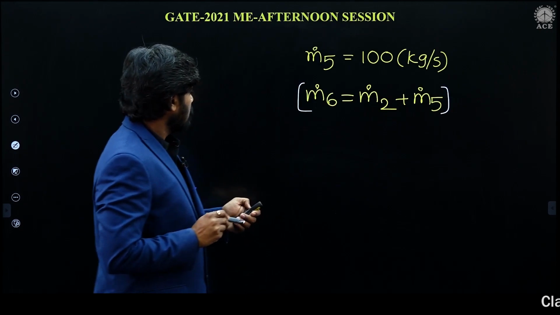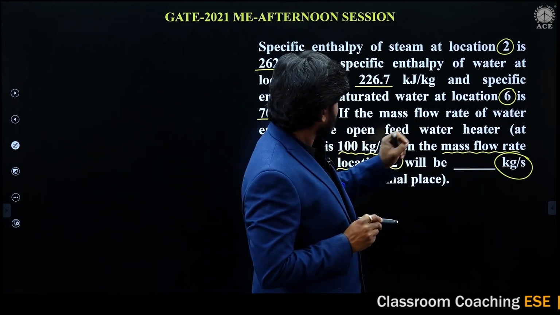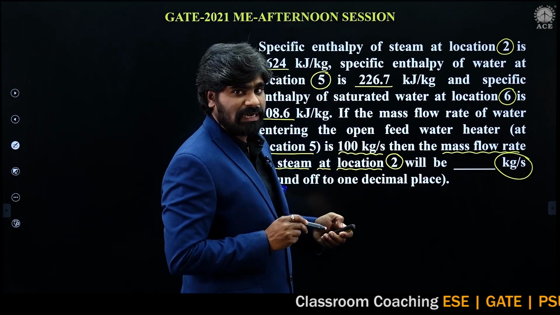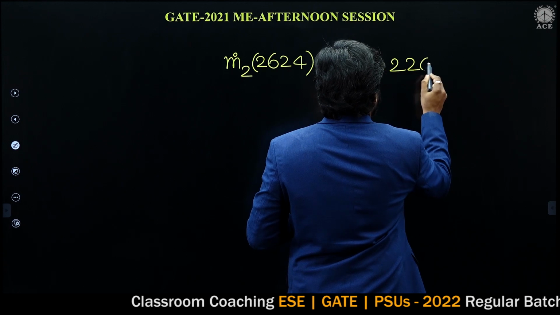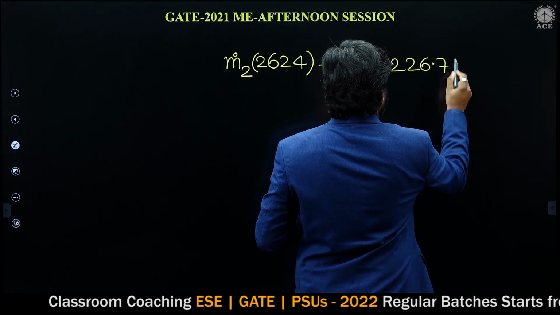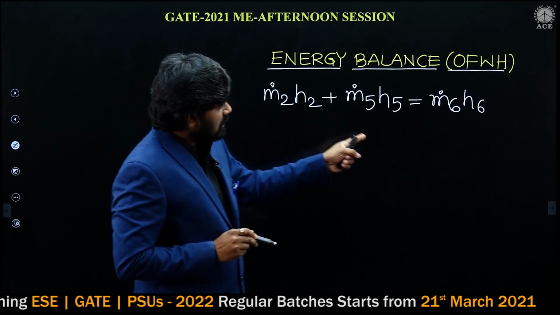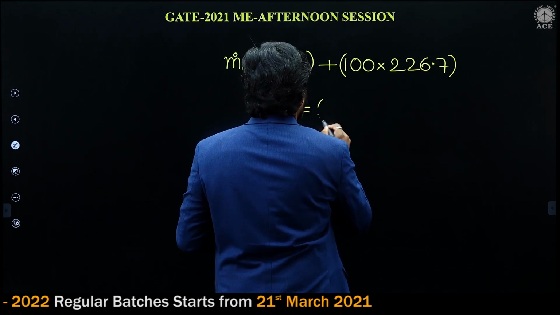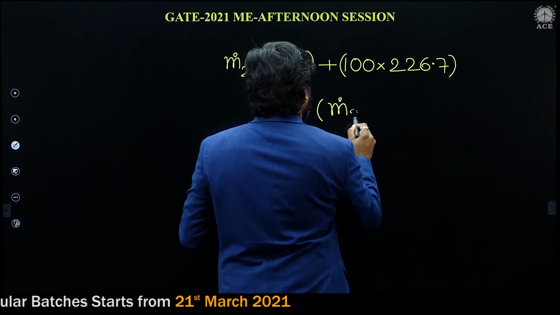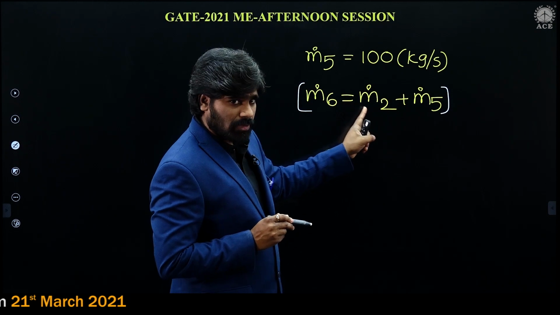Into H5. Enthalpy at location 5 is 226.7. This should be equal to m dot 6 into h6. What is m dot 6? M dot 6 is nothing but m dot 2 plus m dot 5.